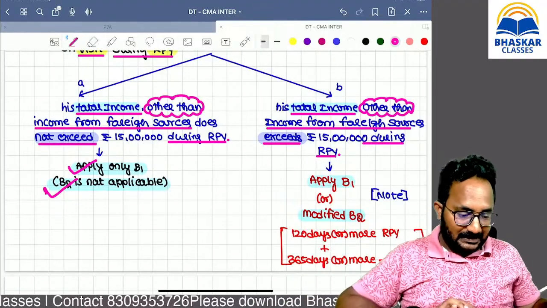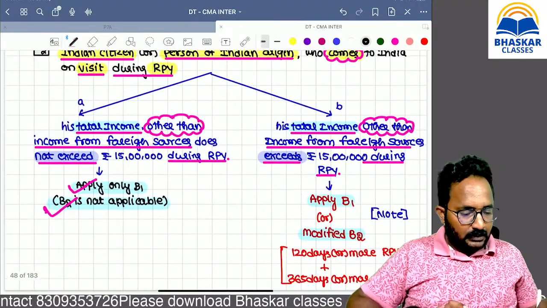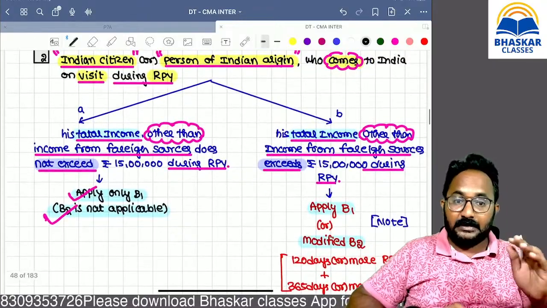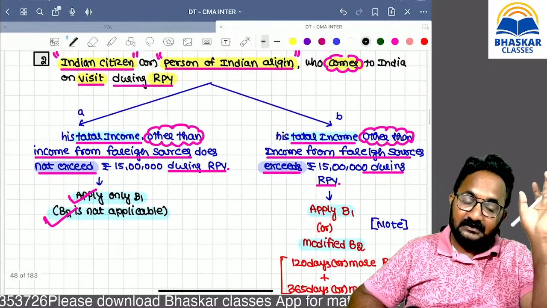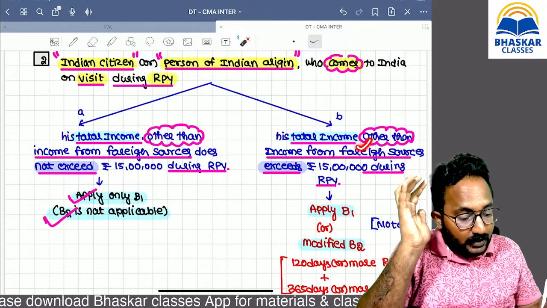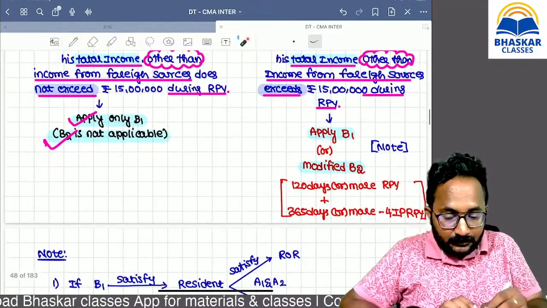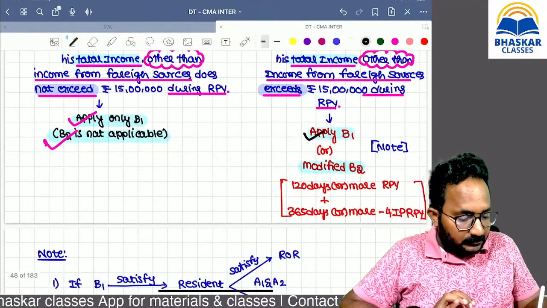This is very important, listen carefully. Many students get confused related to this point only. Sir, he is a very important person for the Indian tax department. He has Indian sources income, excluding foreign sources, of more than 15 lakh. That's why apply B1 first.